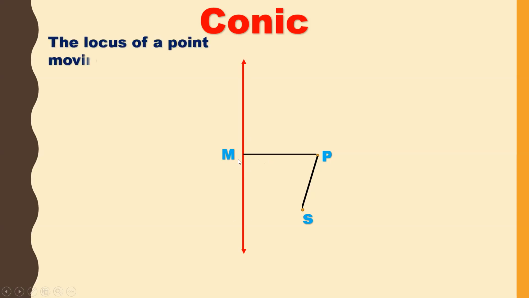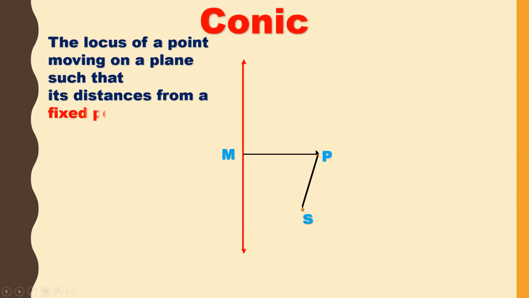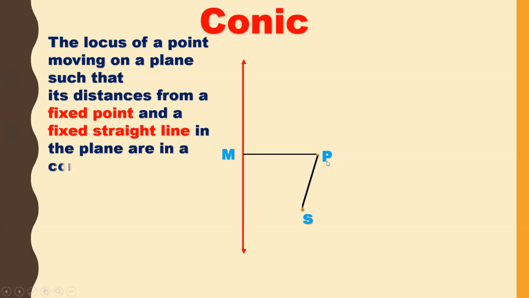Now let us see the definition once again. The locus of a point, this is the point P, the locus of point P moving on a plane such that its distances from a fixed point and a fixed straight line in the plane are in the constant ratio E is called conic.